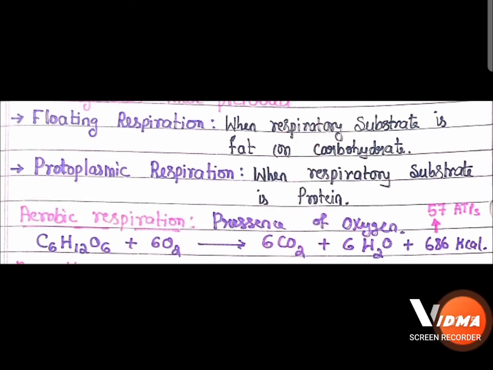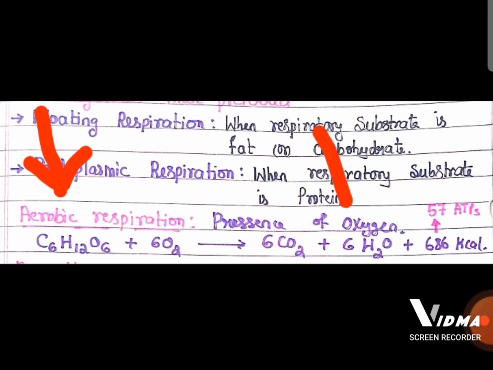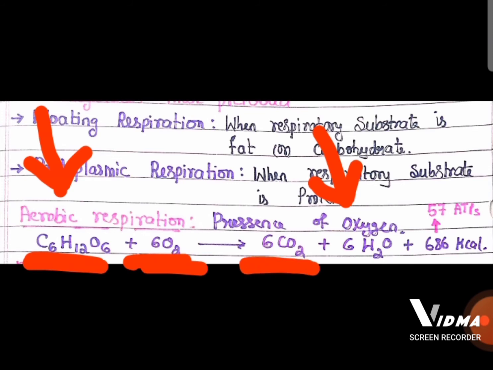Now, based on the use of oxygen, there are two types of respiration, aerobic and anaerobic. Let us start with aerobic respiration. This happens in the presence of oxygen, where there is a breakdown of organic molecules like glucose in the presence of oxygen to produce carbon dioxide, water, and energy of 686 kilocalories.